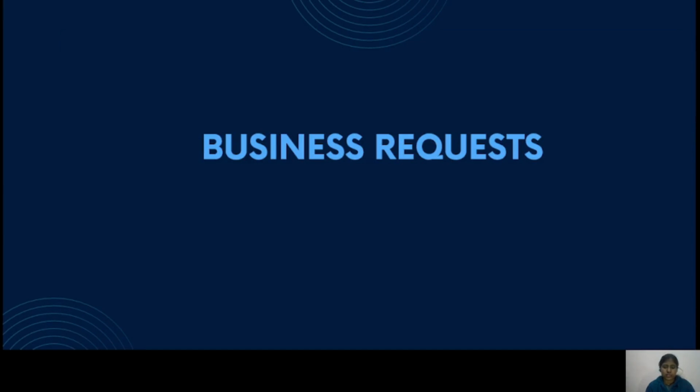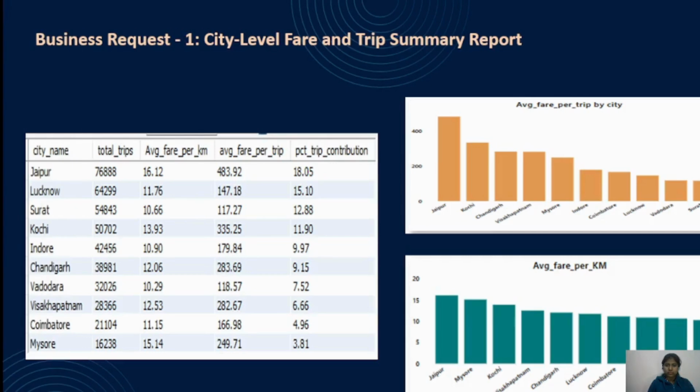Now moving to business requests. The first business request is to generate a city level fare and trip summary report. So this is the output table. Jaipur has the highest average fare per trip as well as the highest average fare per kilometer. On the other hand, Surat has the lowest average fare per trip and Vadodara has the lowest average fare per kilometer.